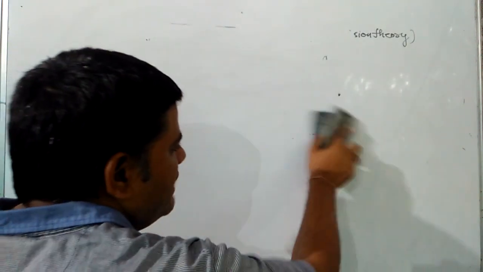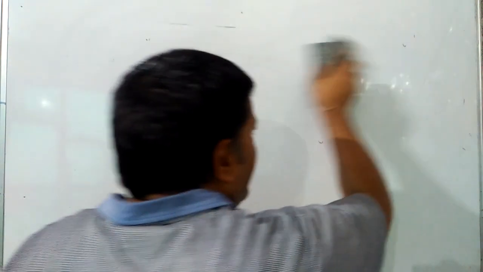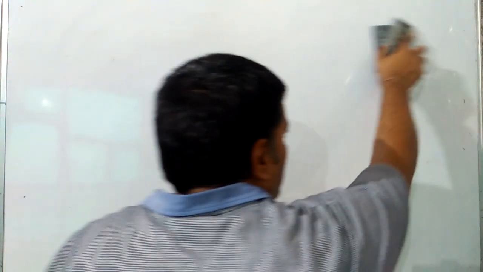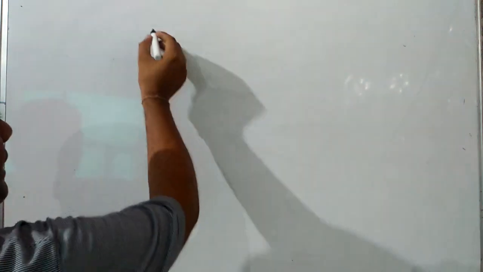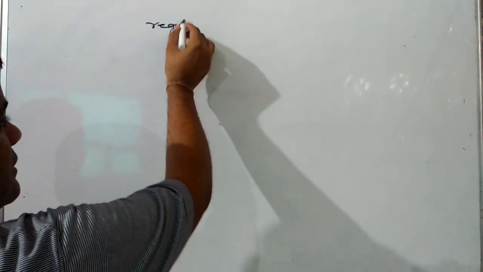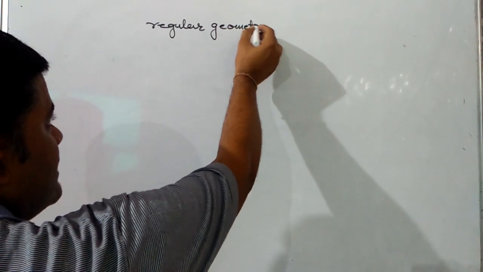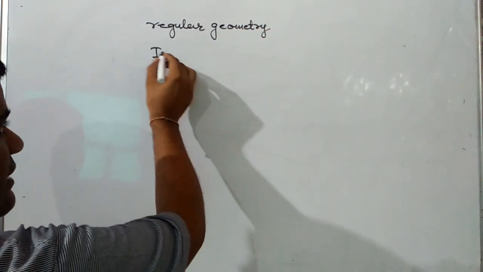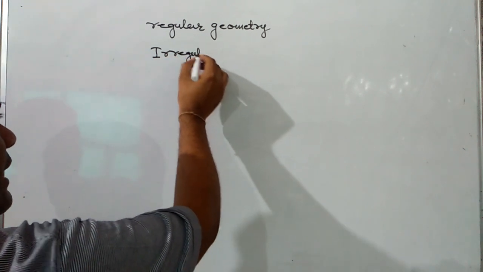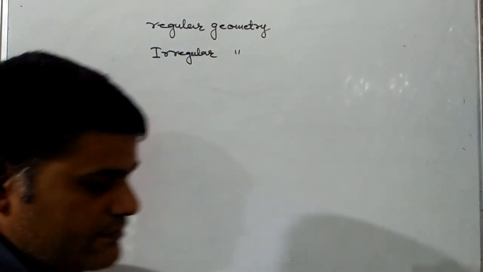On the basis of the nature of the electron pair, the molecule can have 2 types of geometry. The first one is regular geometry, and the second one is irregular geometry.